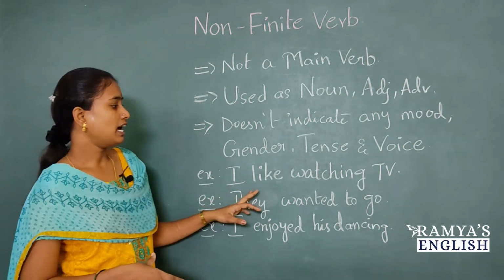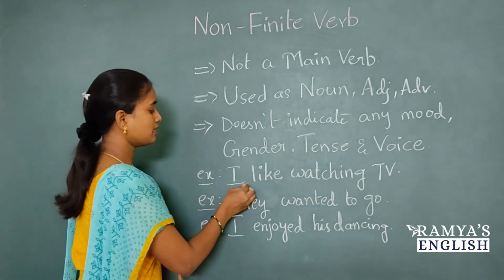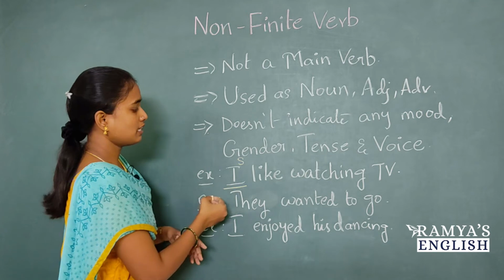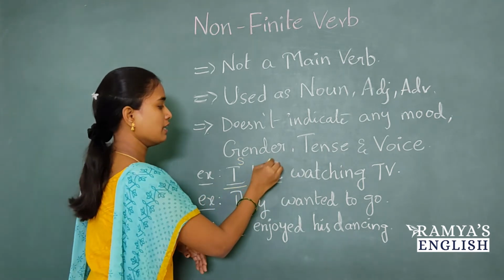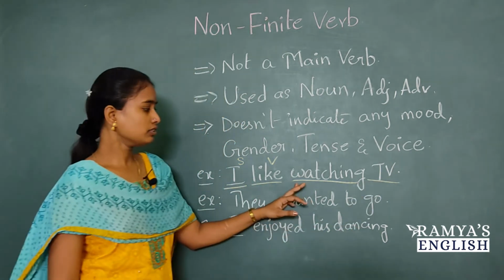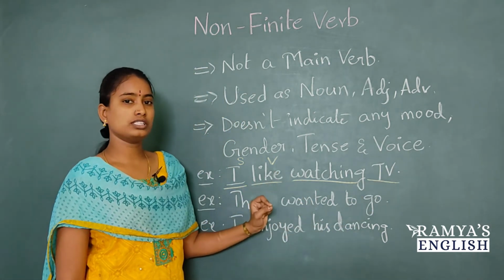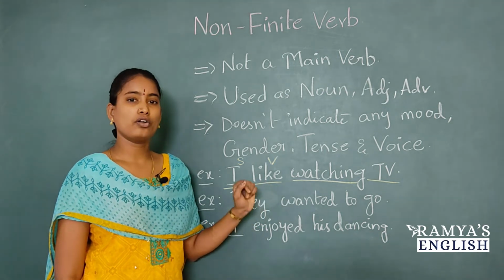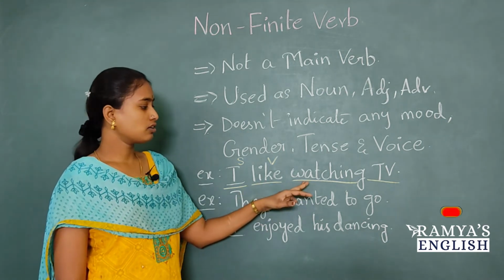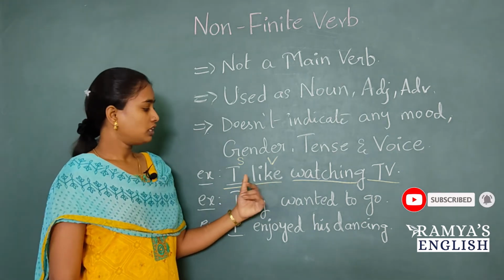First example is, I like watching TV. So in this sentence, can you identify what is the subject? I is subject, like is verb, watching TV. So if like is main verb, then what is this watching? This watching is a non-finite verb. It's not doing any action in this sentence.